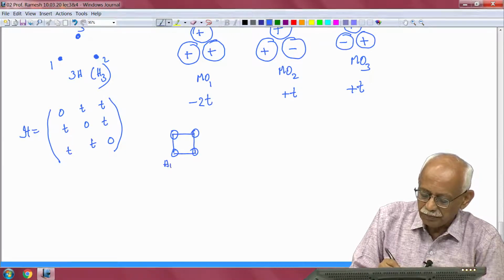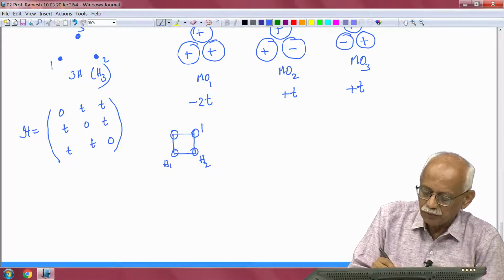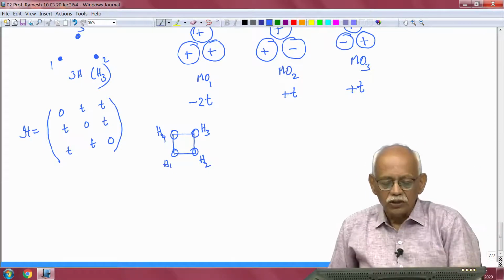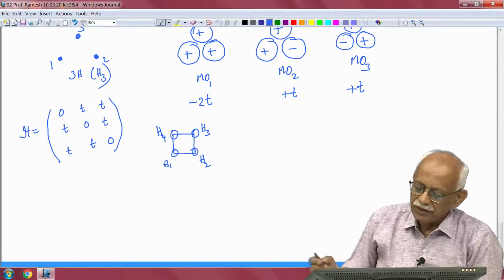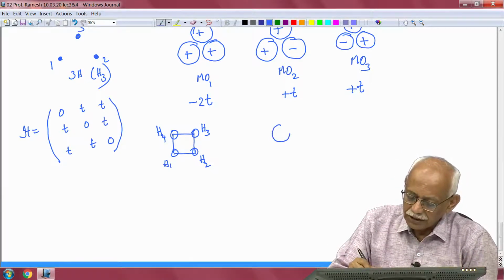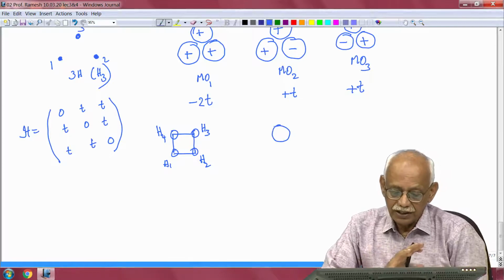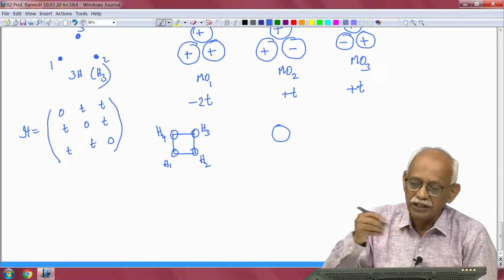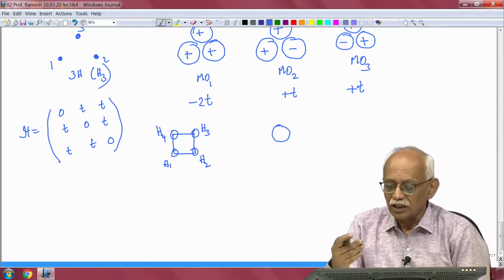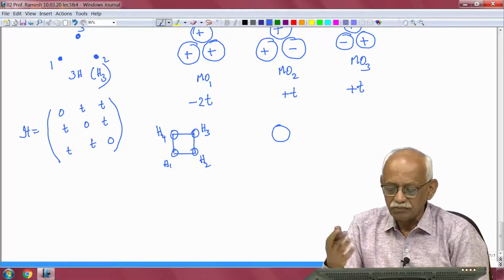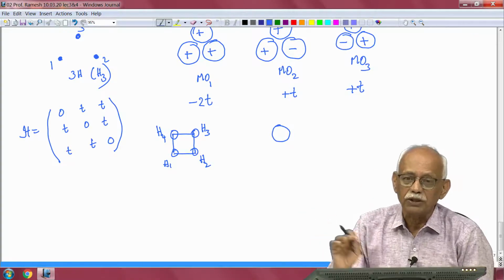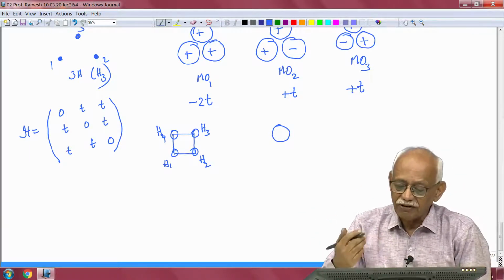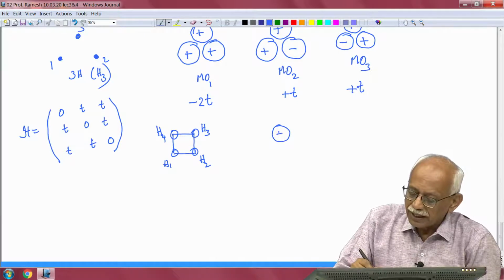This is H1, H2, H3 and H4. So, what are the molecular orbitals I can write? I can write down the following molecular orbitals, again disregarding the size of the lobes, because I am not going to be doing the calculations myself here. You can do it on the internet, it is quite easy. I would actually advise you to do these calculations and have a feel for these numbers. So, I can write down these molecular orbitals.